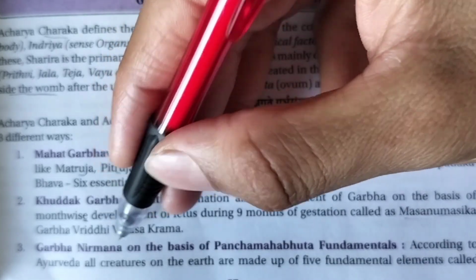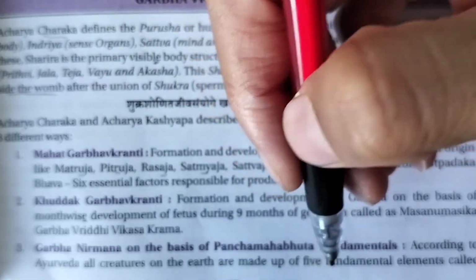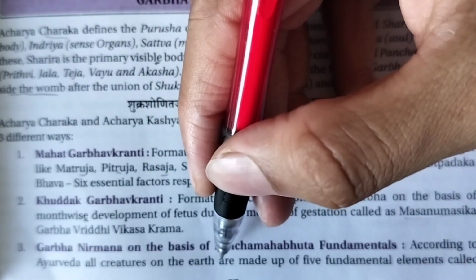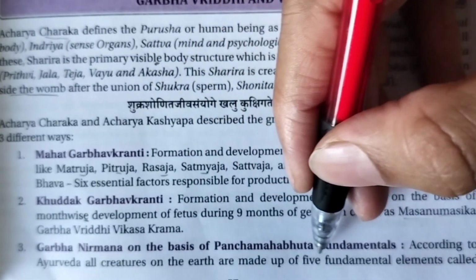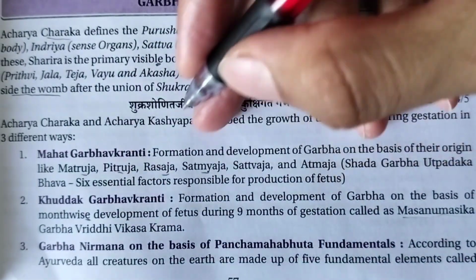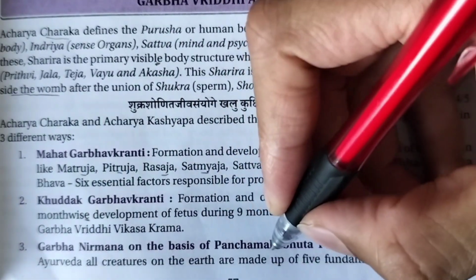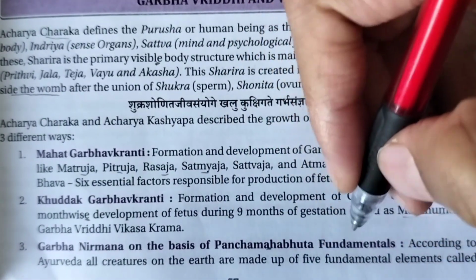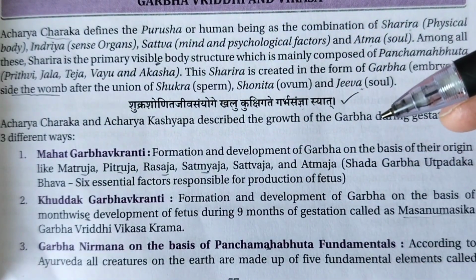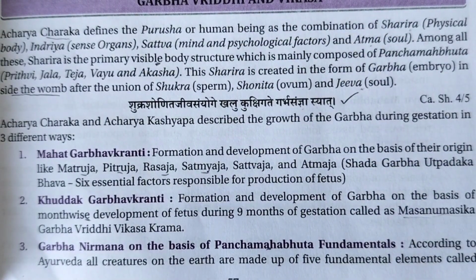The third point is Garbha Nirman on the basis of Panchamahabhut fundamentals. According to Ayurveda, all the creatures on earth are made up of the Panchamahabhut. We know that Sarvam Dravyam Panchabhautikam. All the dravyas in the universe are made up of Panchamahabhut. So this is another theory regarding how Garbha Vriddhi takes place. We will see the next point.